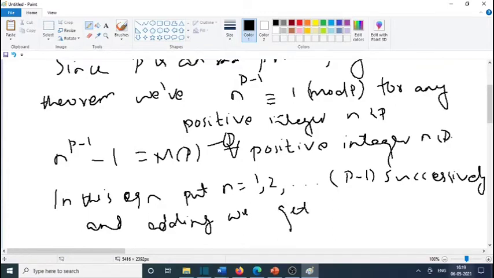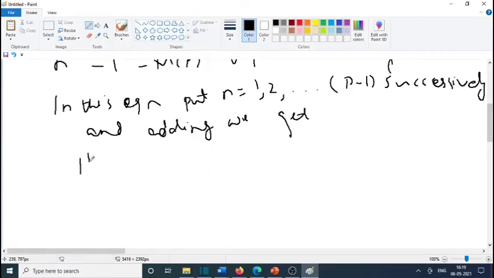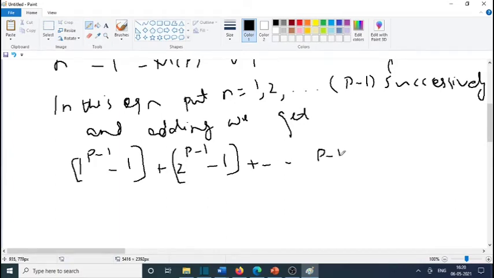If we substitute 1, we will get 1 raised to p minus 1 minus 1 is a multiple of p. Next, 2 raised to p minus 1 minus 1 is a multiple of p, etc. p minus 1 raised to p minus 1 minus 1 is a multiple of p. Multiple of p plus multiple of p plus etc. is a multiple of p.